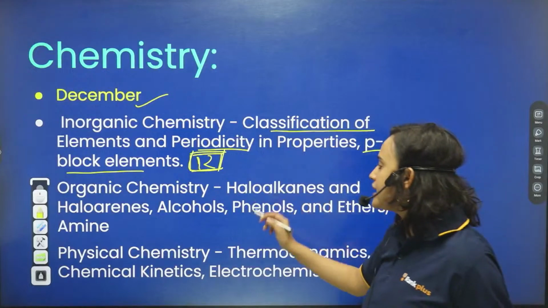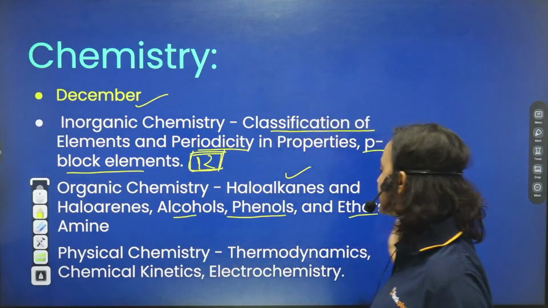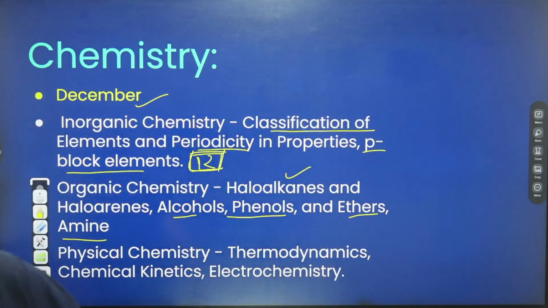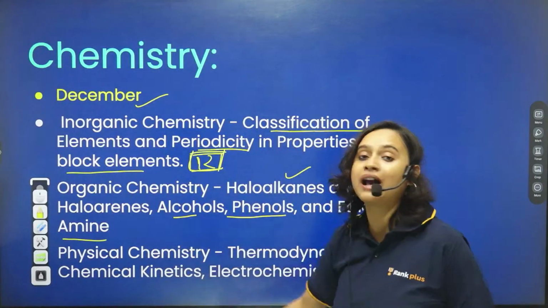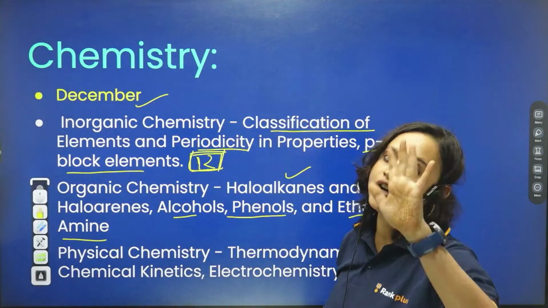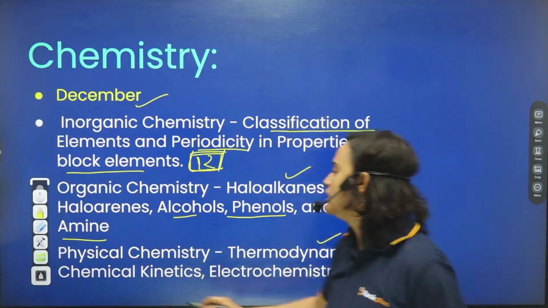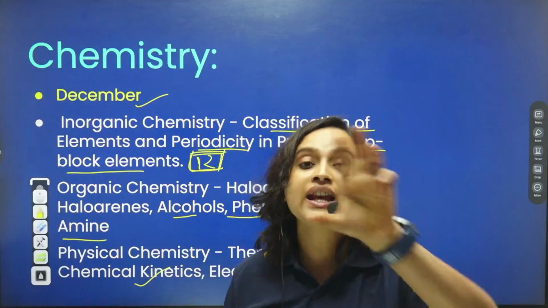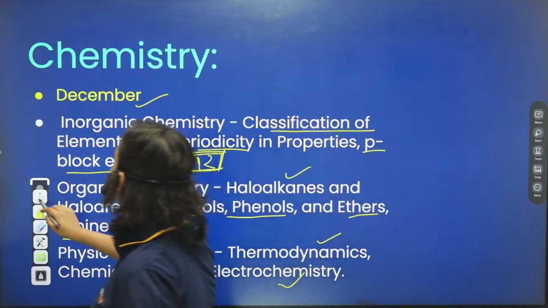In organic chemistry we will do haloalkanes and haloarenes. We will be doing alcohols, phenols and ethers, and amines is a high weightage chapter. When you compare carboxylic acid and amines, you will see that amines has the major part of the questions. Lastly, in physical chemistry, you will do thermo, chemical kinetics and electrochemistry together because these three chapters are very interrelated with each other.